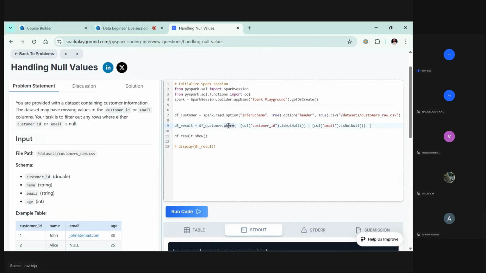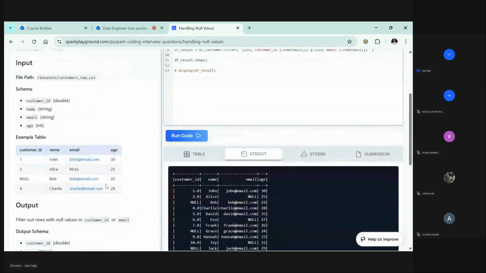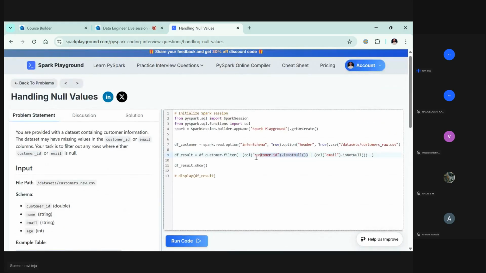Some dot filter. This column of customer ID should be not null, then column of email ID should also be not null. So then only it's supposed to print what we are expecting here. If customer ID is not null, then give the value.